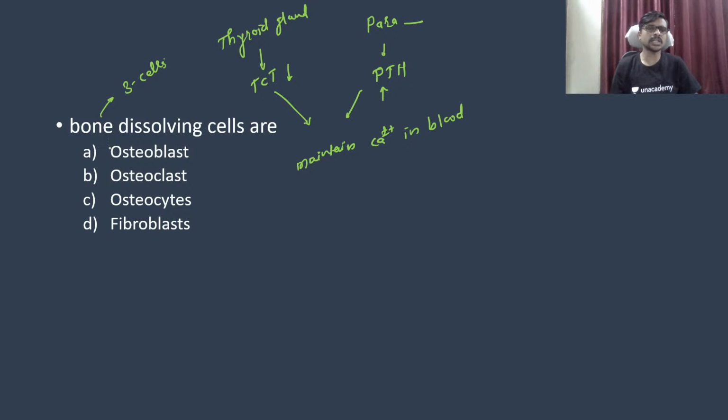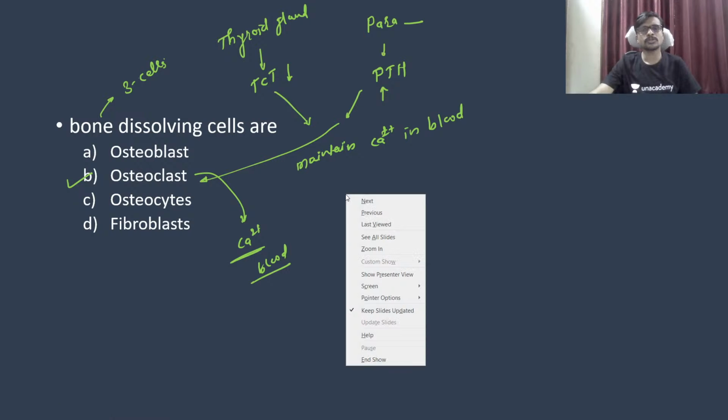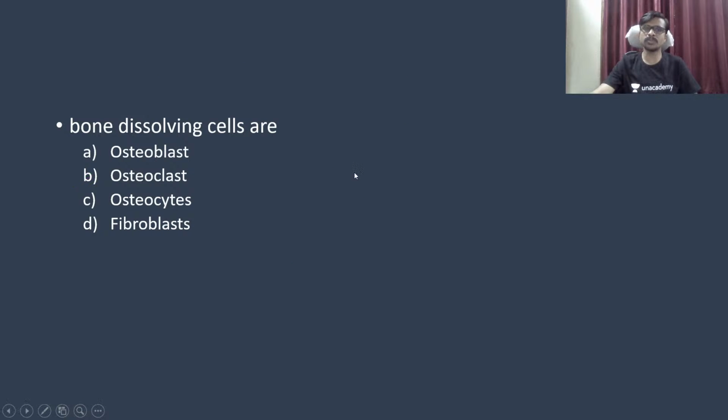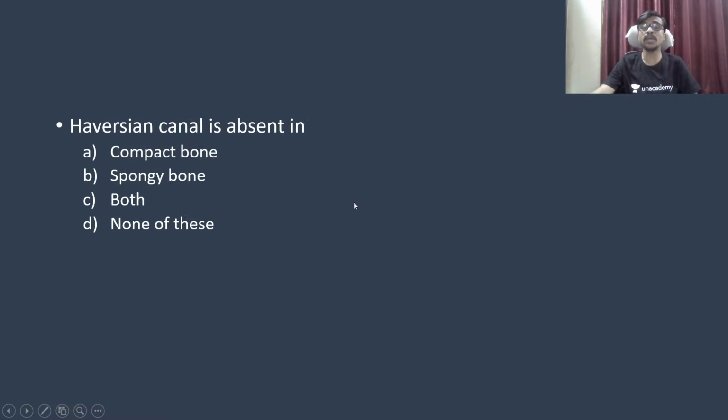तर तुमची जी या क्वेश्चनचा आन्सर आहे, bone dissolving cell is osteoclast, which is responsible for the release of calcium from bone. So it is going to activate this cell, and it results in the release of calcium into the blood. ब्लड मध्ये कॅल्शियम टाकून देते, त्यामुळे बोन छोटा छोटा होत चालतो, and that's why we call it a bone dissolving cell. Okay, so this is the correct answer. And osteoblast and osteoclast, if you see, the one is the inactive cell of the bone, and the second is a bone making cell. Okay, Haversian canal is absent in.